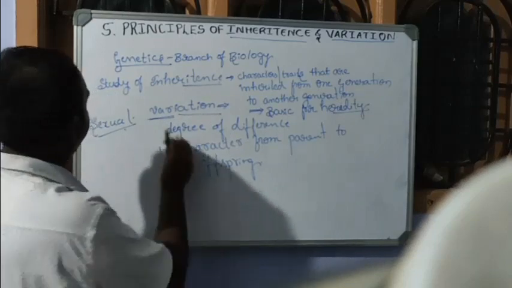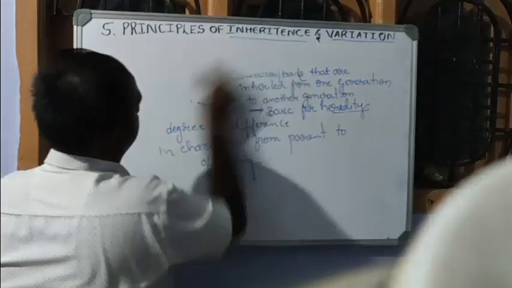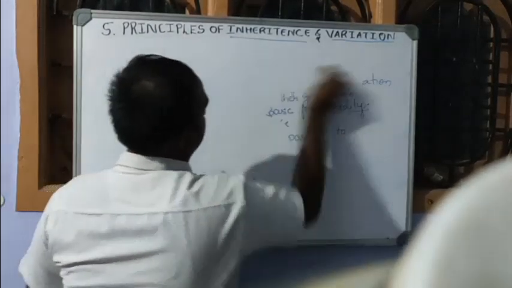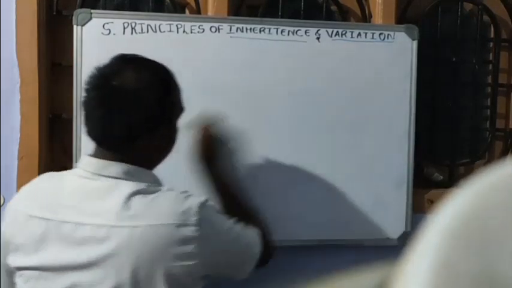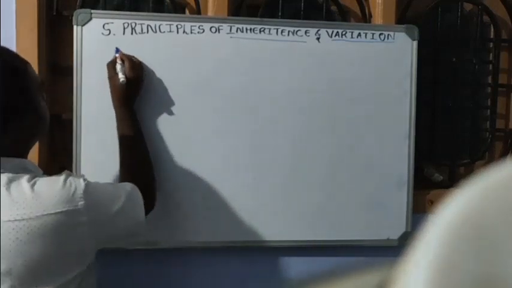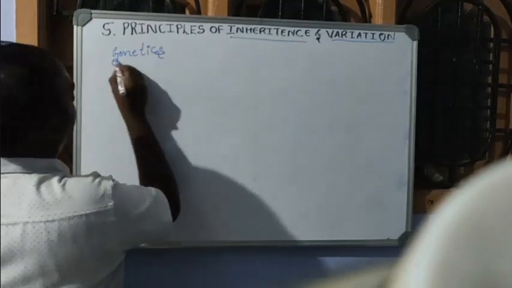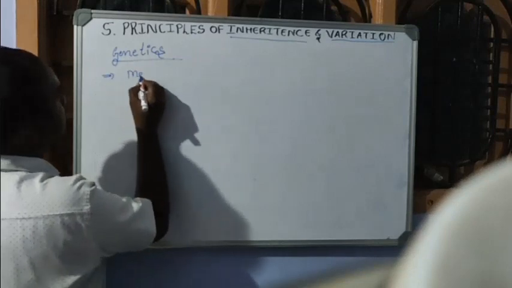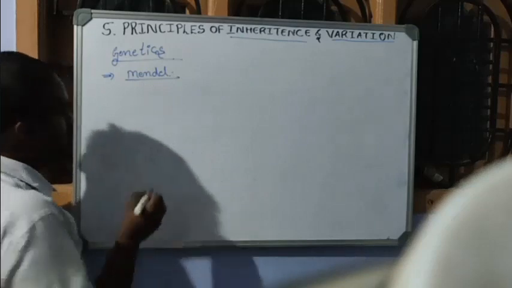Further, the major contribution to the field of genetics was given by a person, that is Mendel. We call him Gregor John Mendel.